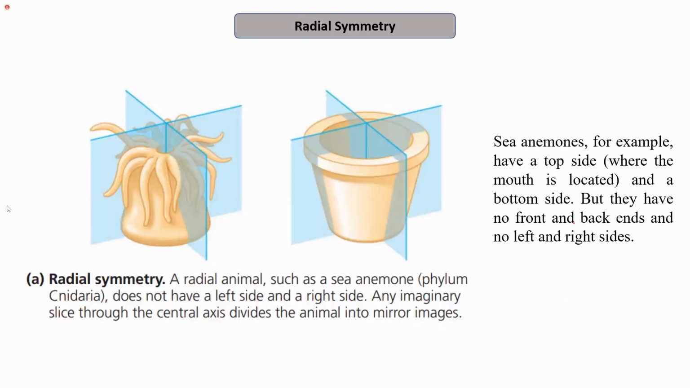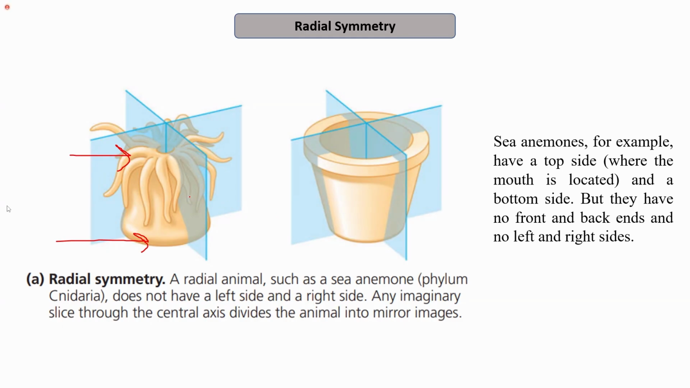So this figure explains radial symmetry in much more detail. Sea animals that belong to ctenophores, for example, have a top side where the mouth is located, and a bottom side. In such cases, they do not have any front or back side, or left or right side.